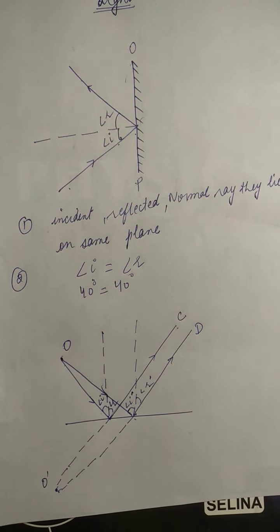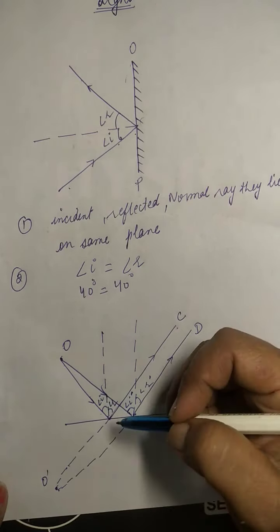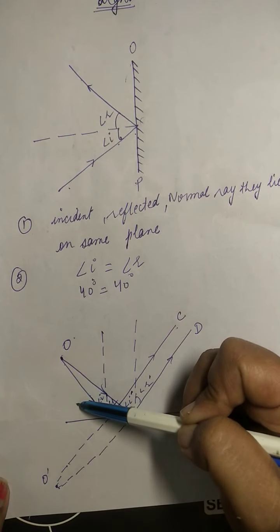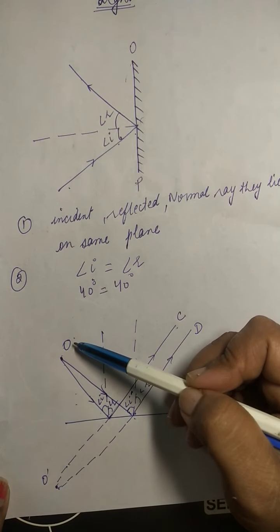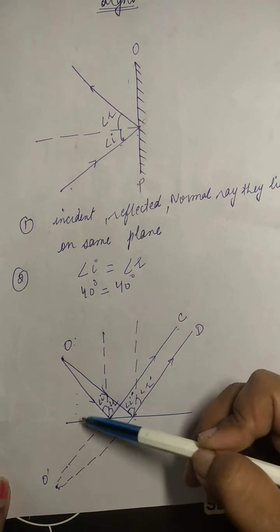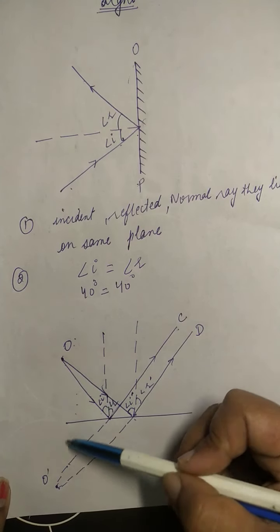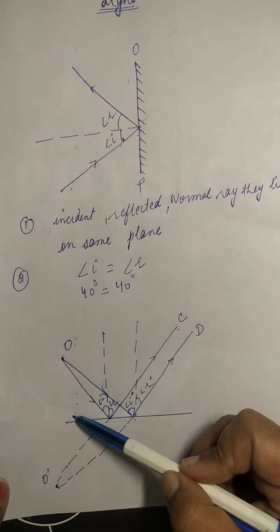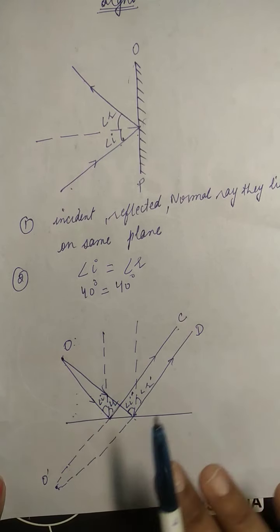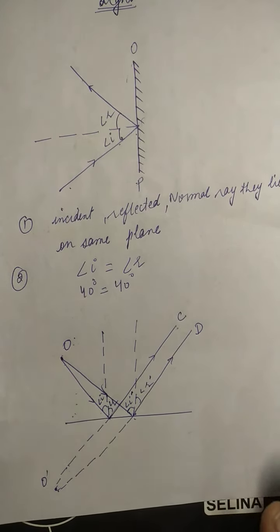So when the lights are converging, that point the image will form. Clear? Now see, if the distance between the point object and the mirror is 2 meters, the distance between the image and the plane mirror is the same. Clear? Same distance they will cover.